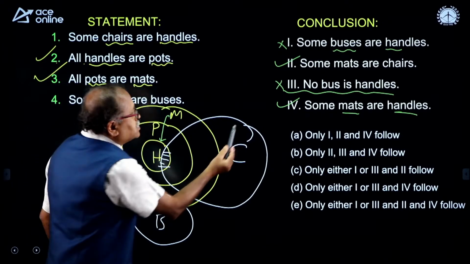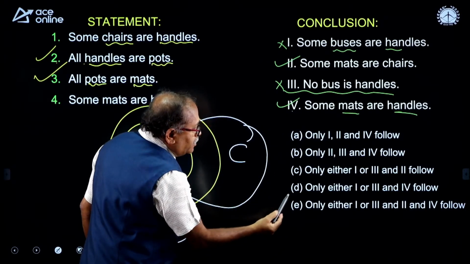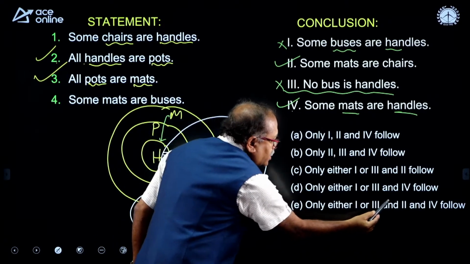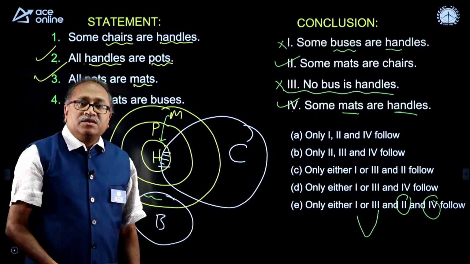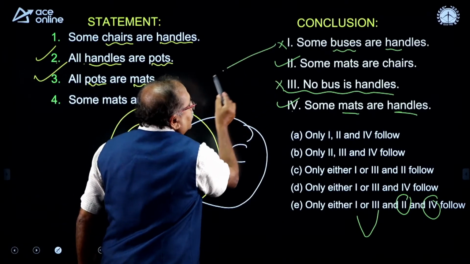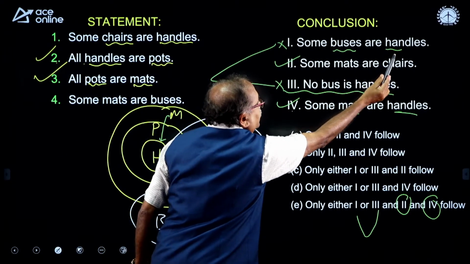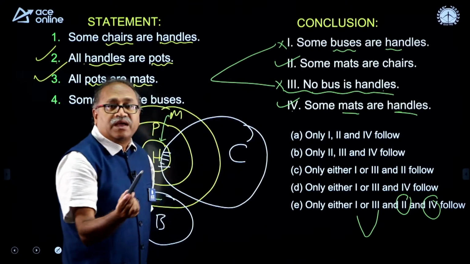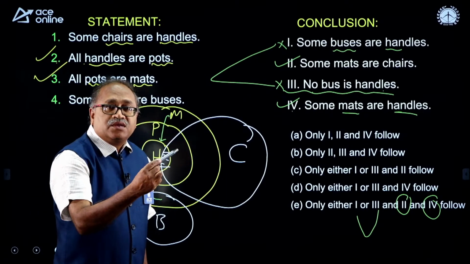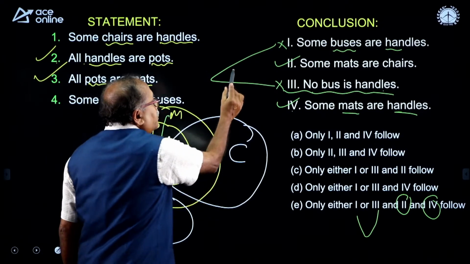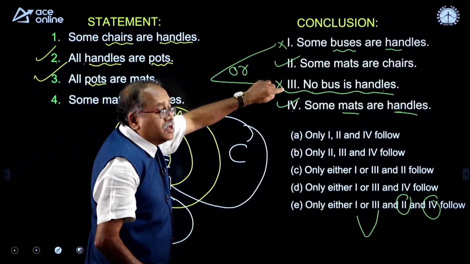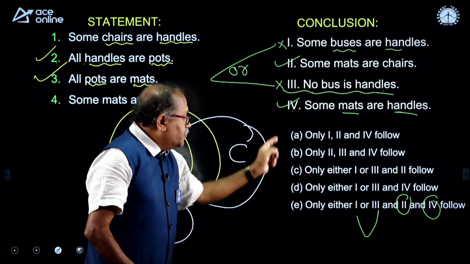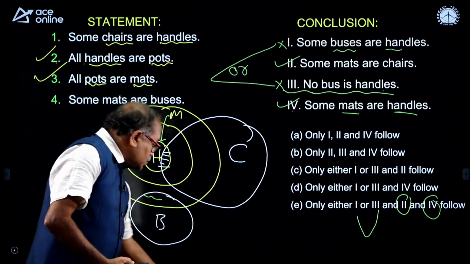So, what I notice is the second one and the fourth one. Therefore, my option choice is second one and fourth one, but 1 and 3, check that 1 and 3 are complementary. Here it says some buses are handles and here it says no buses are handles. Some A's are B's, no A's are B's. They are complementary. So, therefore, either or. So, finally, my answer should be either 1 or 3, and 2 and 4. So, has anyone answered?